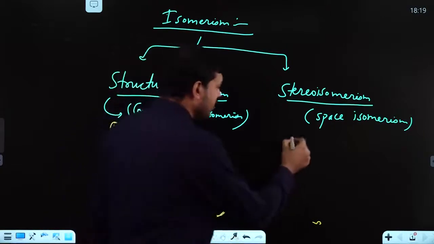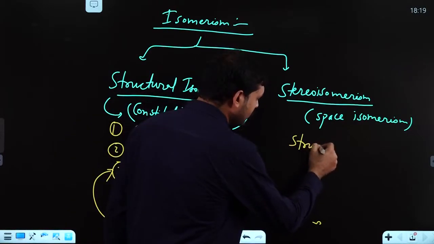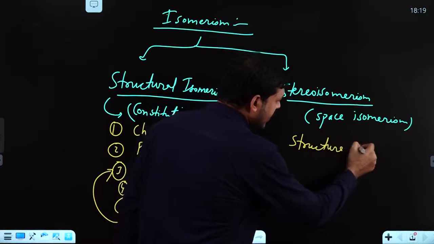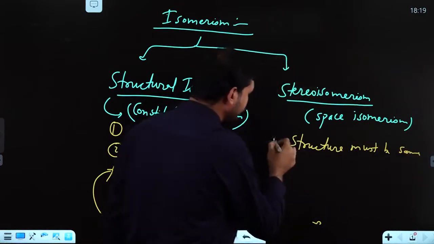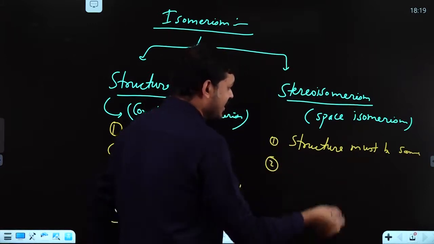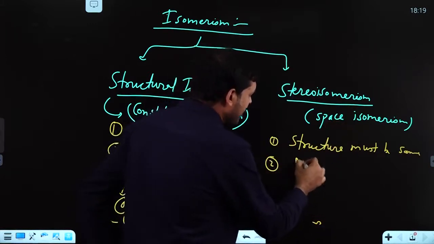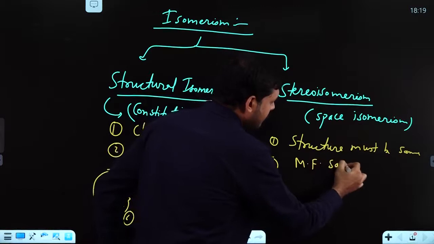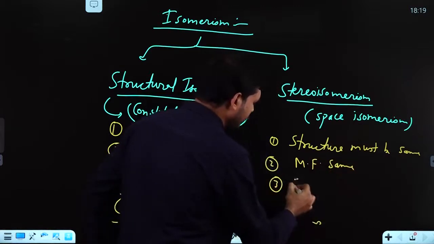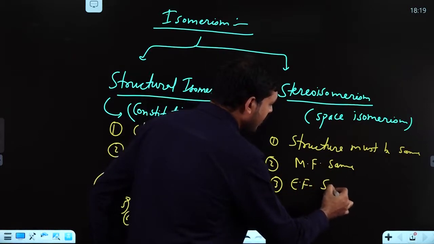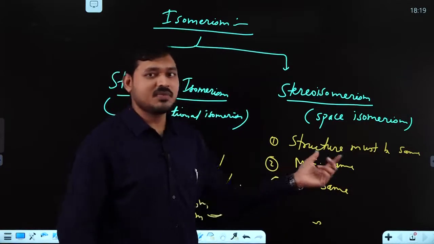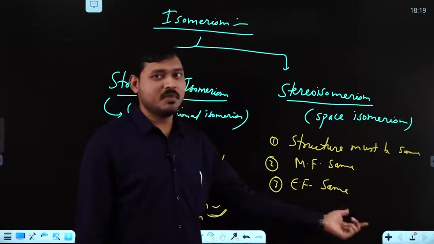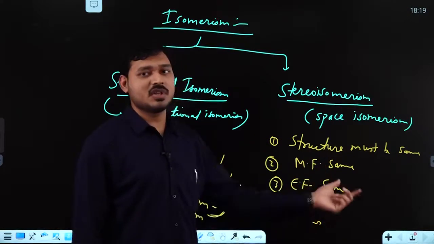The structure must be the same. Second, structure is the same means what? If it is isomerism, the molecular formula is the same, the empirical formula is the same. If the molecular formula is the same, their molecular formula mass will be the same, the empirical formula mass will be the same, and their general formula will also be the same.